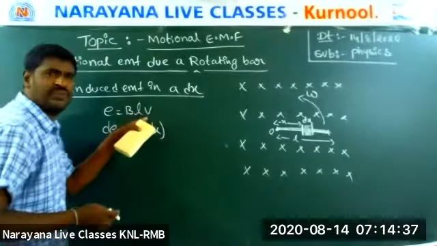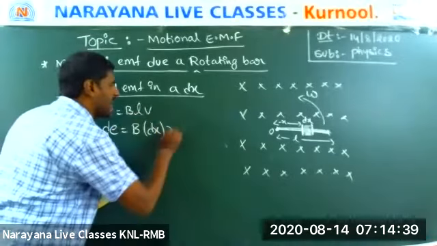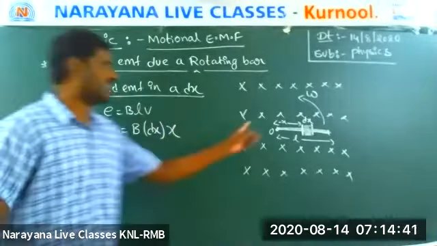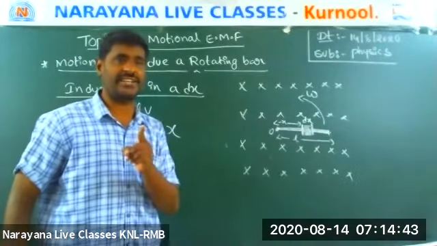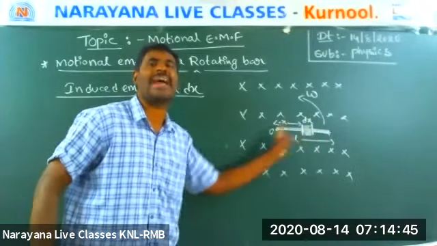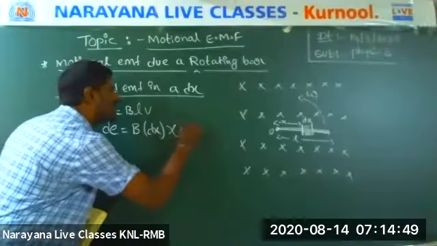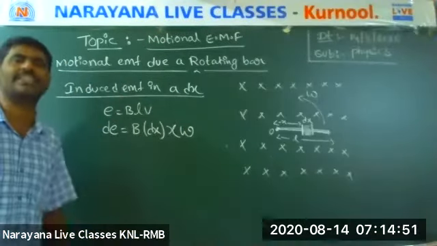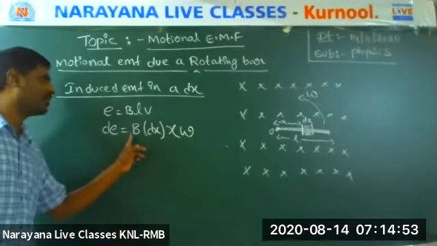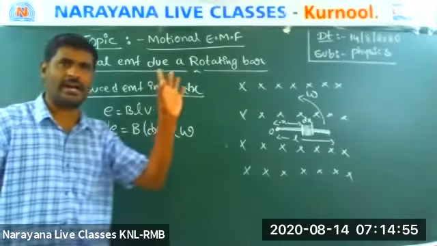So in the place of V, I am writing x omega. Why? Just now I said that r is the distance from the axis of rotation. Yes or no? x. And what is the angular velocity? Omega. So dE is equal to B dx times V.